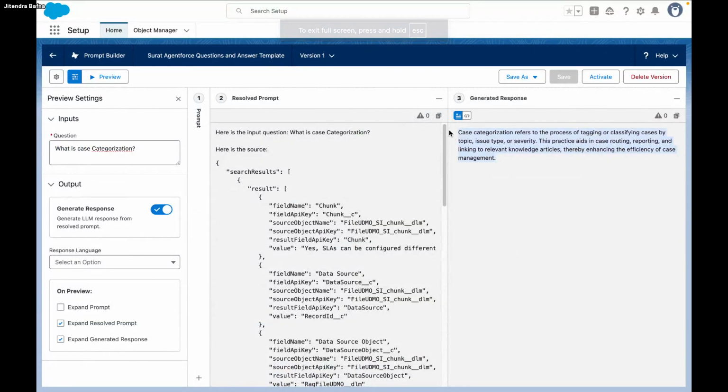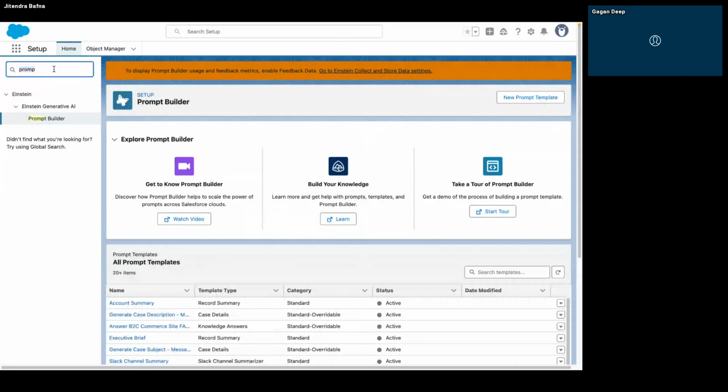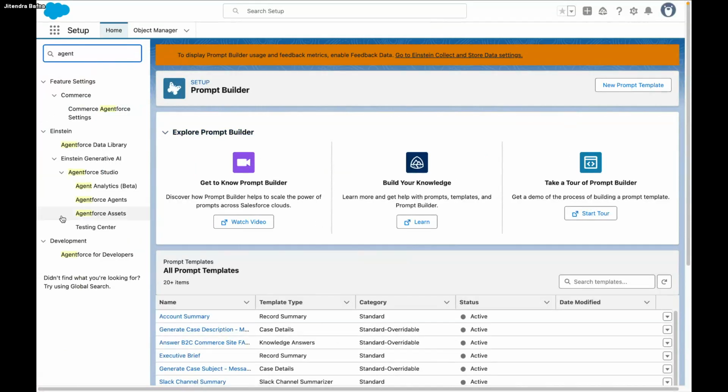Correct? Yeah. Okay, now we will go to Agentforce. We are going to use the same prompt in Agentforce. So I go to Agentforce.